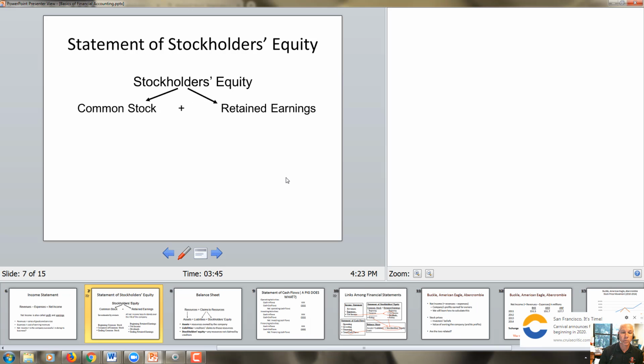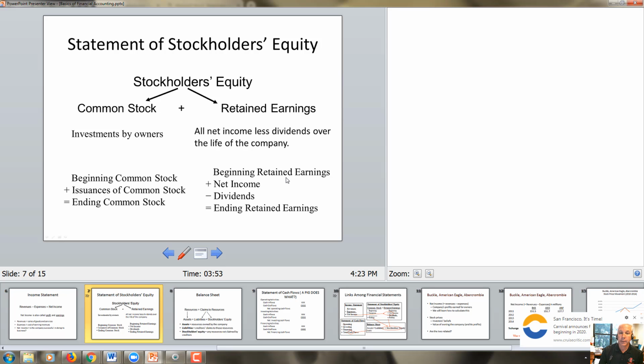The statement of stockholders' equity breaks stockholders' equity into common stock, which is the investment by the owners, and the retained earnings, which represents all net income less dividends over the entire life of the company.